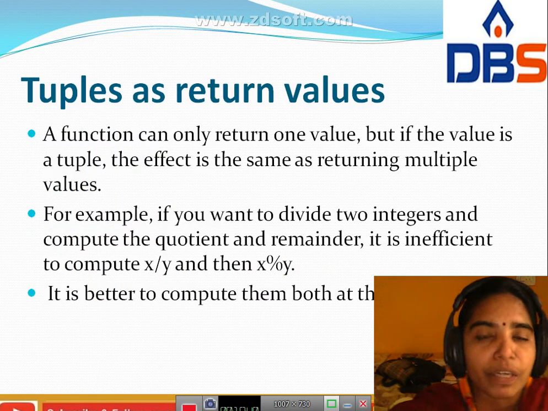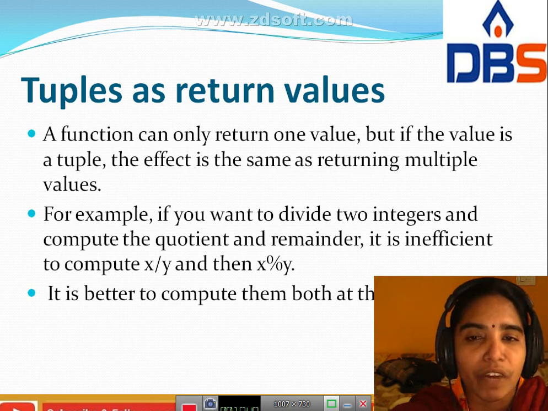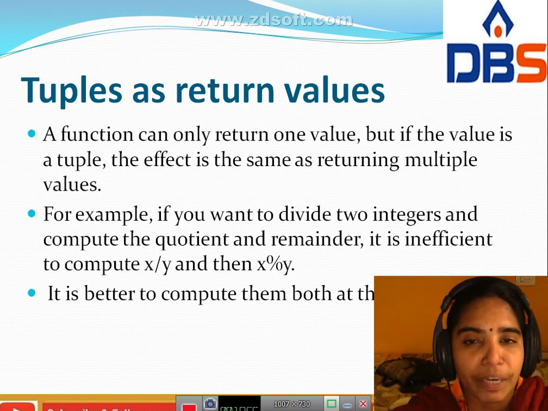Next point is tuples as return values. A function can only return one value, but if the value is a tuple, it is the same as returning multiple values. For example, if we want to divide two integers and compute the quotient and remainder, it is inefficient to calculate x divided by y and then x % y. It is better to calculate them both at the same time.